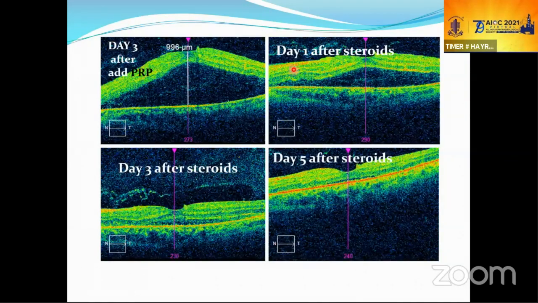So this is one patient who had PRP of around 300 spots, and he is a nephropathy patient, and he developed massive exudation after PRP. Then the patient had to be started on steroids, and only after 1 week of steroids did this patient have recovery of his vision. So these things you should keep in mind.